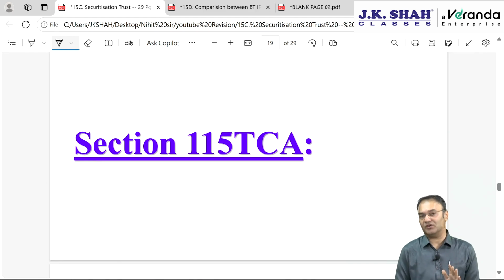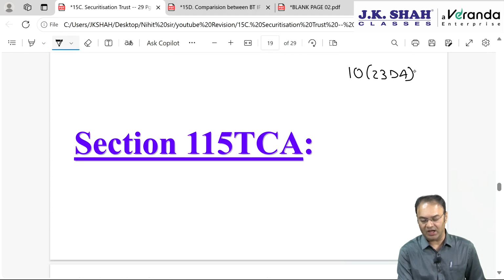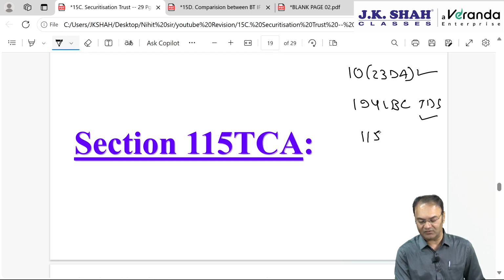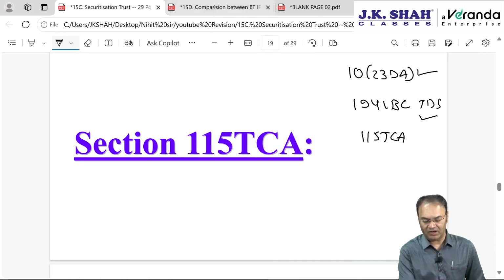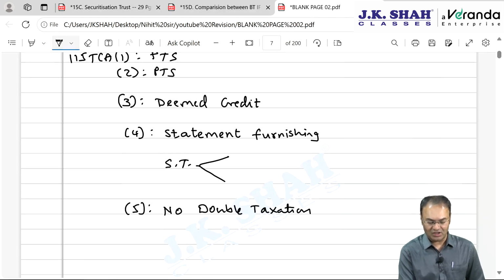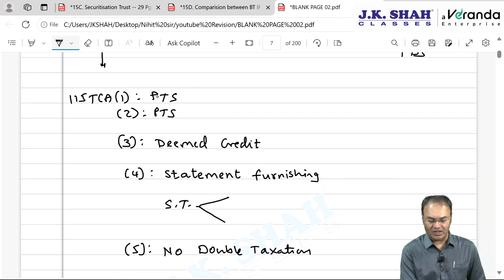Now, the main section is 115TCA. So, out of 3 divisions of this chapter, 10(23DA) is done by us: entire income will be exempt. 194LBC: entire income will be subjected to TDS. This also is done by us. The main section is 115TCA. 115TCA has 5 subsections. Subsection 1 and subsection 2 both are on pass-through status.